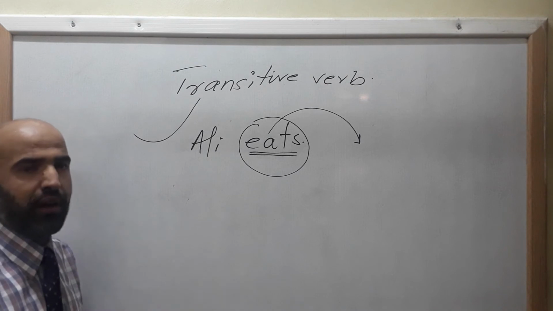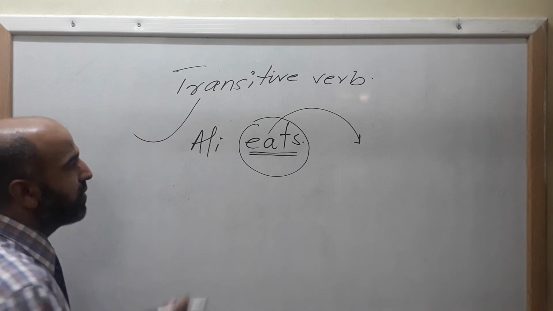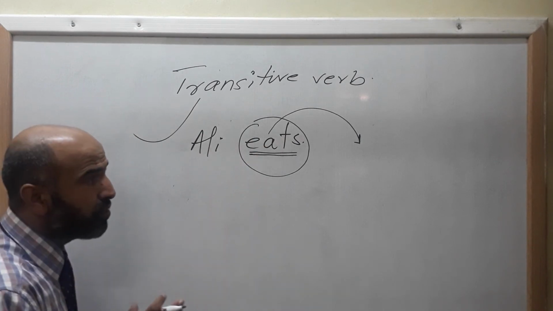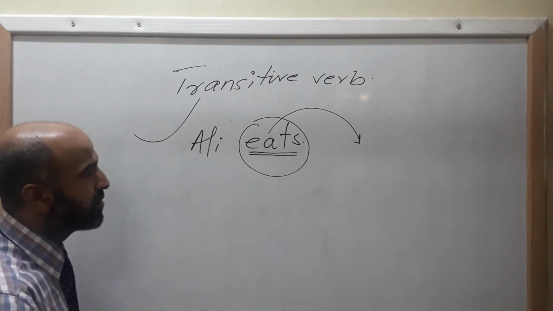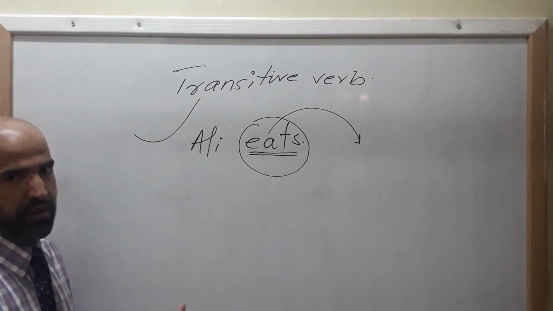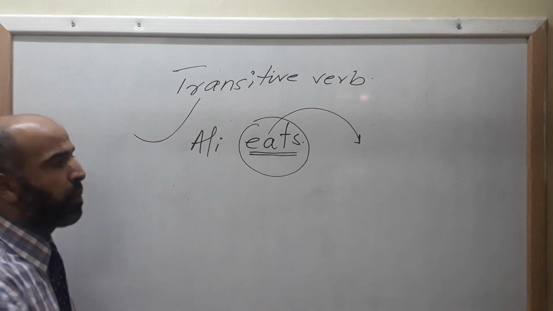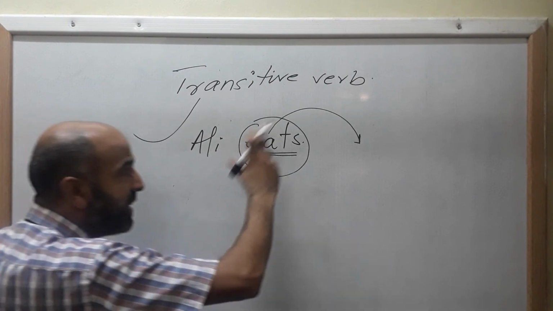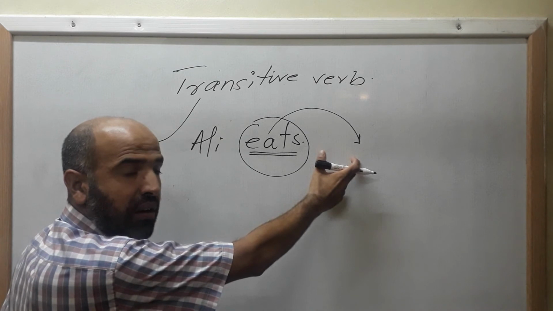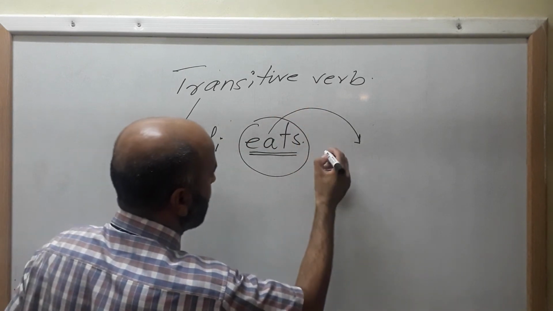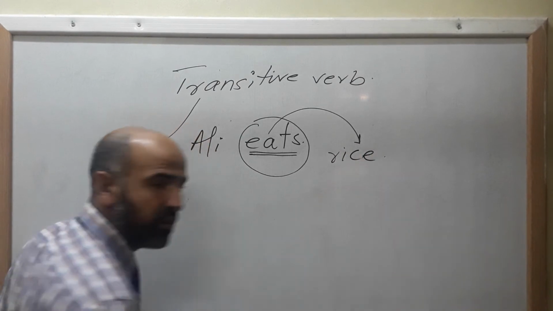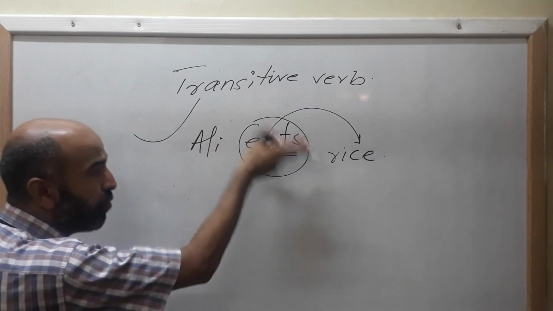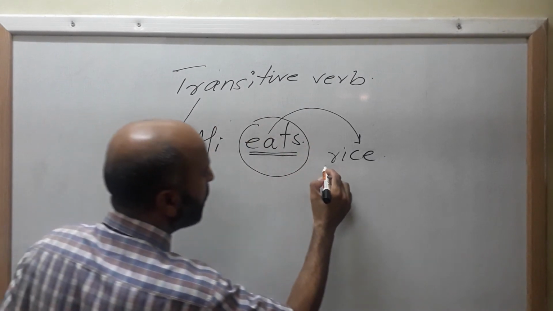So, a verb that needs an object. This is the other definition I have read somewhere, that when a verb does not stop with the subject, rather it moves to an object. In other words, when a verb needs an object to give complete meaning, it is called a transitive verb. Here your verb eat is transitive. Why is it so? Because it needs an object to give you complete sense. Ali eats. What does Ali eat? Ali eats rice. Here your verb is not stopping with your subject. Rather it moves to an object.